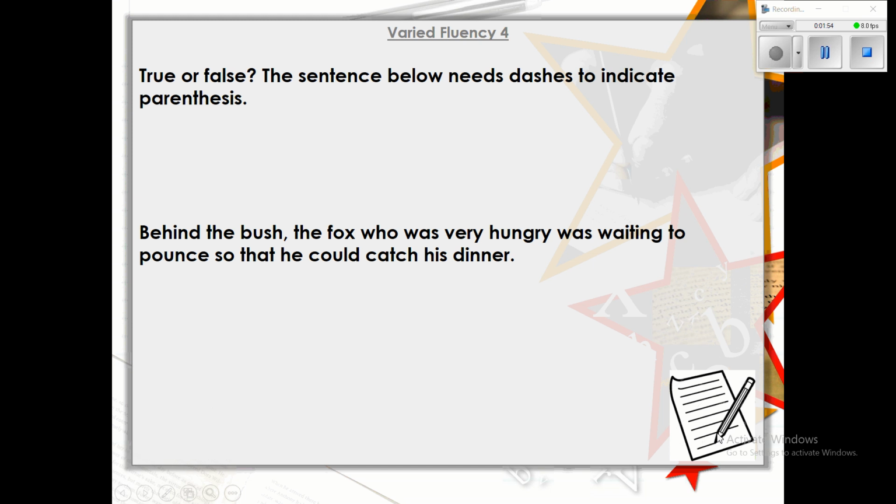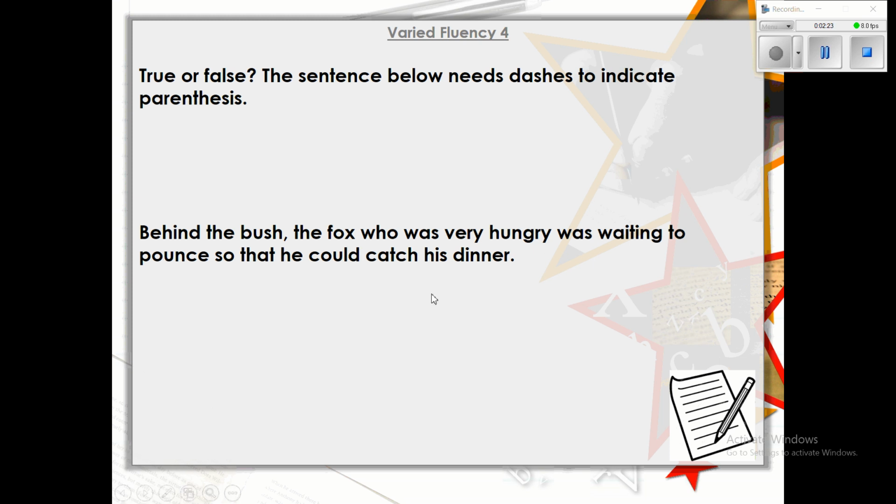Okay, again, I would like you to write this into your book for me. So true or false, the sentence below needs dashes to indicate parentheses. Behind the bush, the fox who was very hungry was waiting to pounce so that he could catch his dinner. So what I want you to do is put true or false into your books. And if you believe that it is true, that the dashes do need to be included, then I'd like you to rewrite this sentence and add in the dashes where necessary. Okay, so pause that and give it a go.